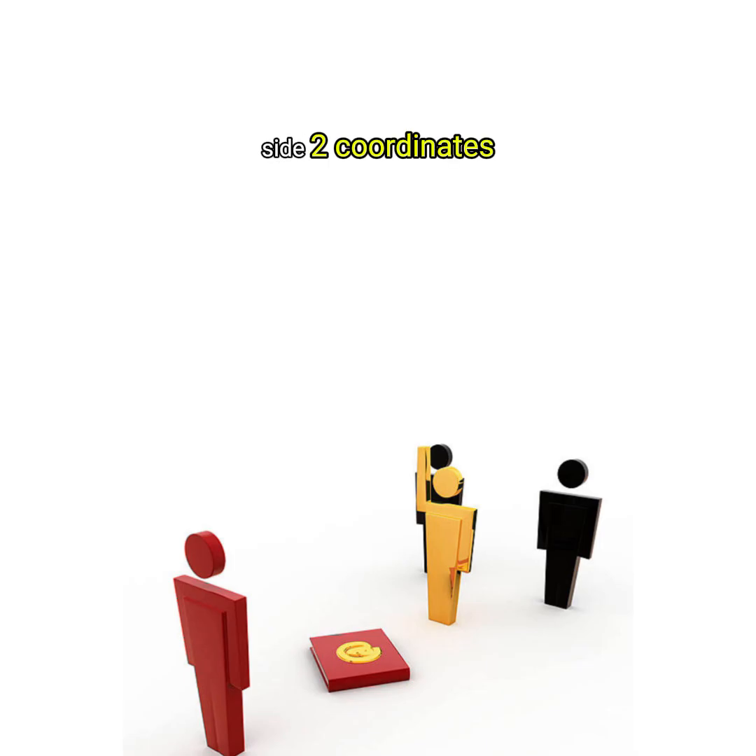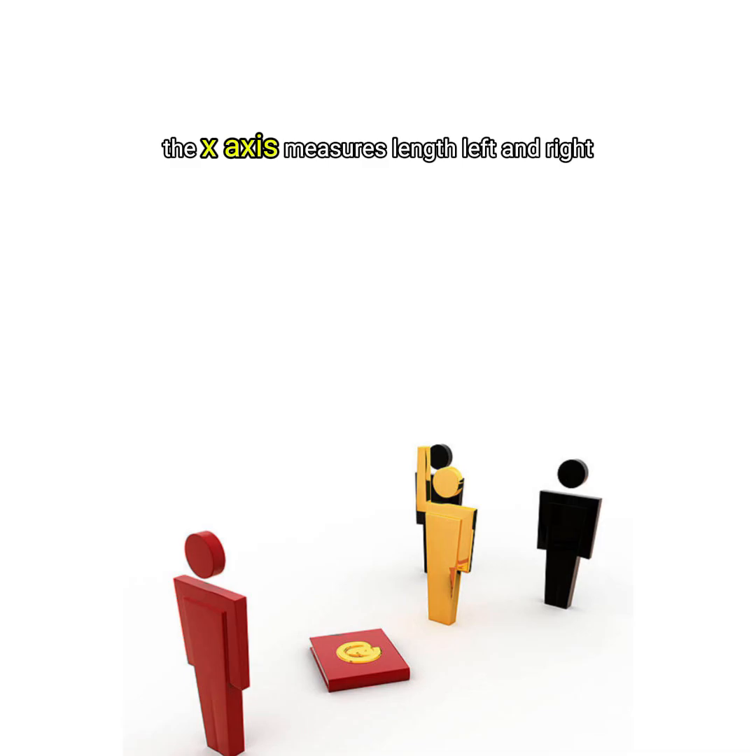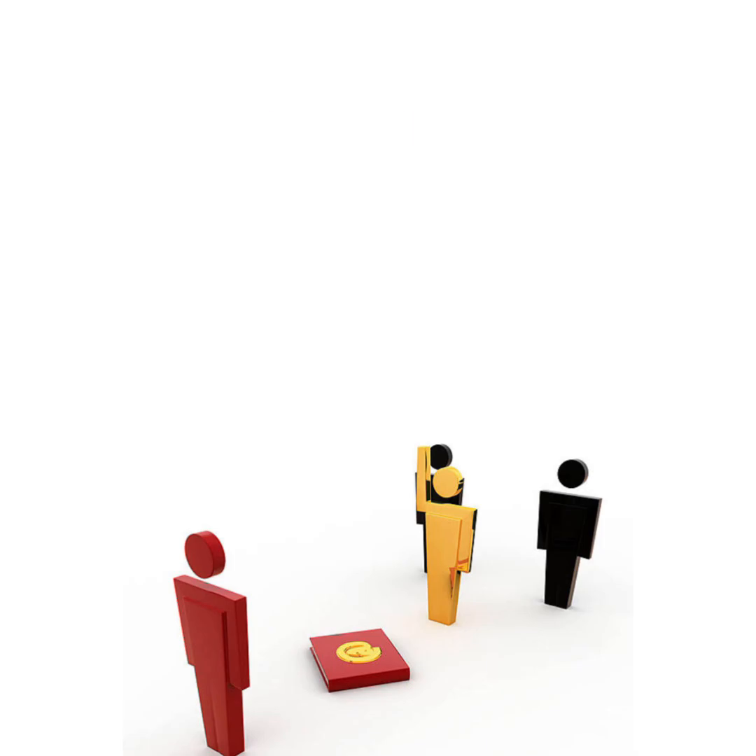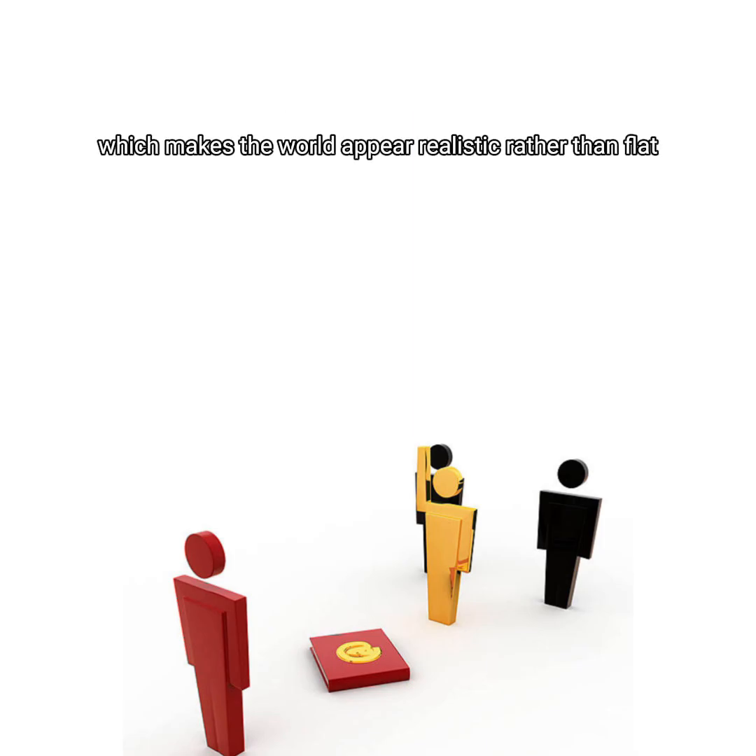2. Coordinates. The third dimension is represented in a 3-axis system. The x-axis measures length, left and right. The y-axis measures width, forward and backward. The z-axis measures height, up and down. This coordinate system is essential in mathematics, physics, and computer graphics. 3. Perspective and depth. One of the most important features of the third dimension is depth. Humans can perceive depth because of binocular vision, using 2 eyes, which makes the world appear realistic rather than flat.